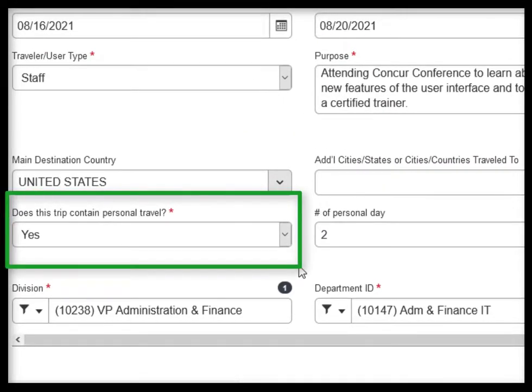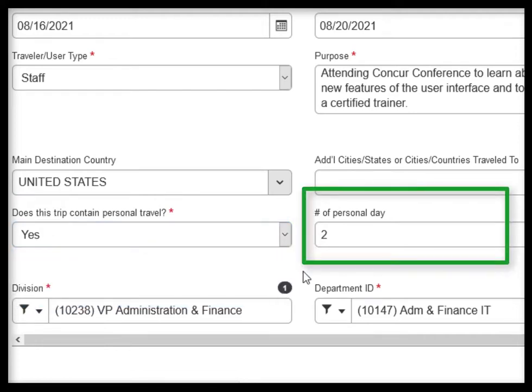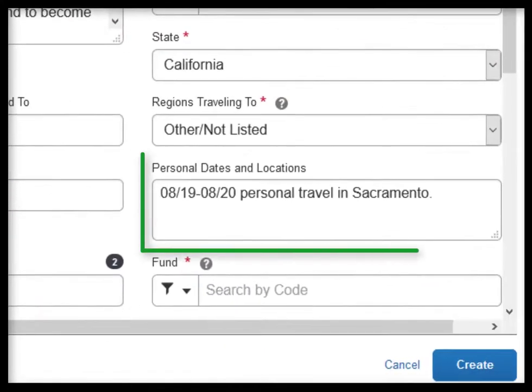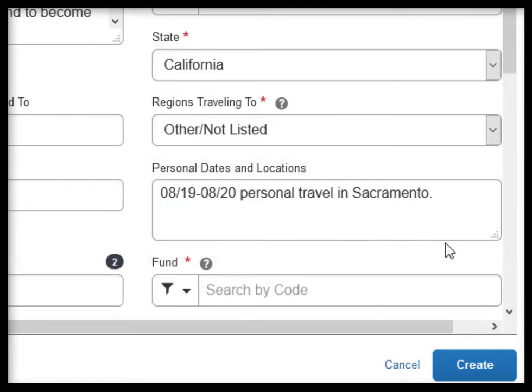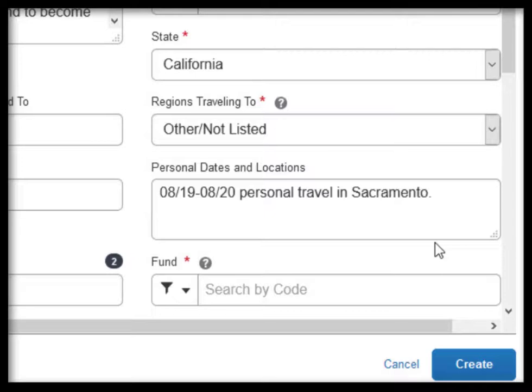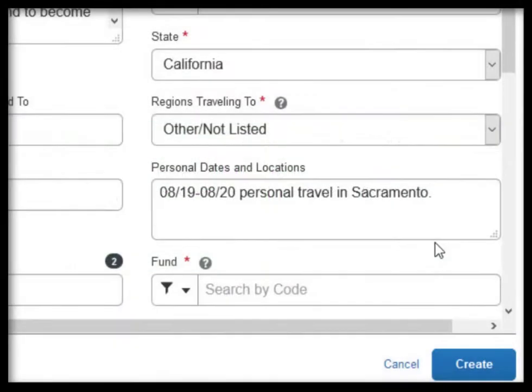If you are taking personal travel during your trip, select Yes and put a number of personal days in the Number of Personal Day field. You will also need to provide information of when and where you will be taking personal travel. Use the Personal Dates and Locations field. Note: if you selected Yes for taking personal travel but did not complete the fields for number of personal days and dates and locations, you will be required to create an amended travel request.